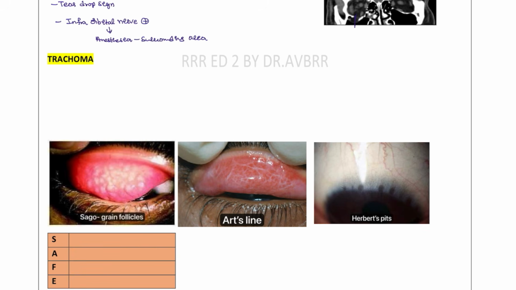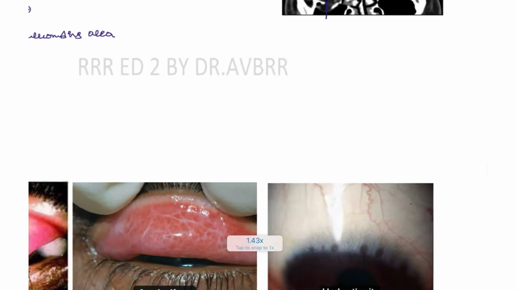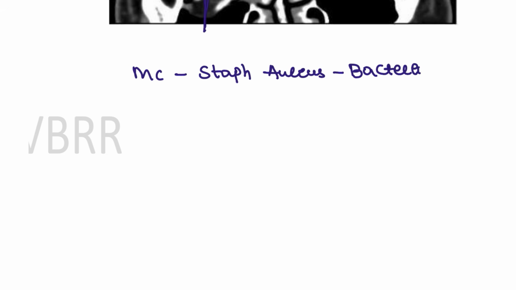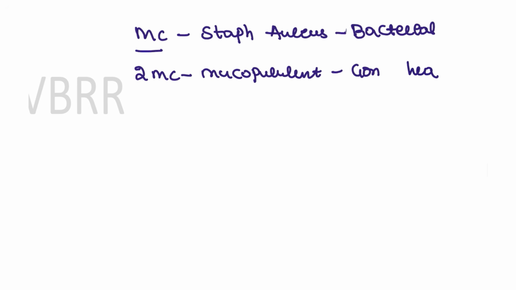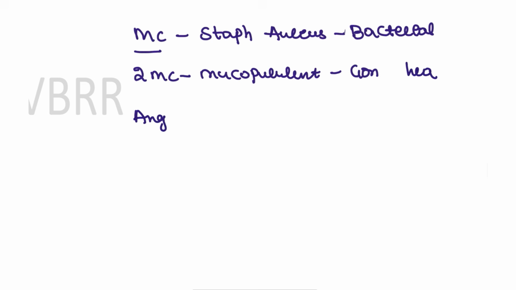Before the trachoma, you have to understand there are causes associated with bacteria also. The most common conjunctivitis is associated with Staph aureus. Staph aureus is the most common bacterial type. Second most common is the mucopurulent type due to gonorrhea.